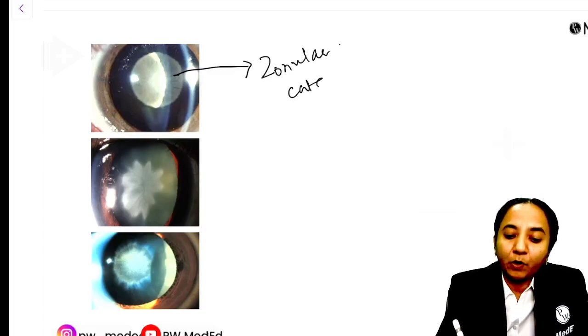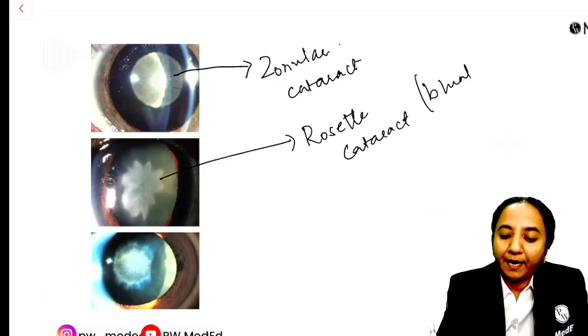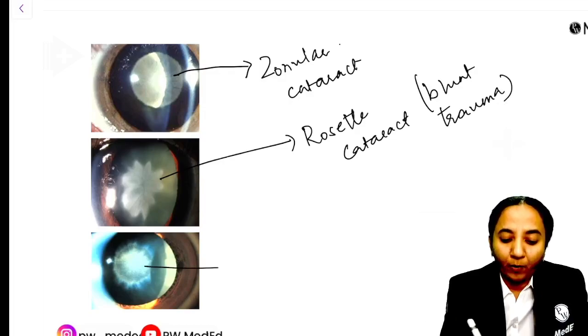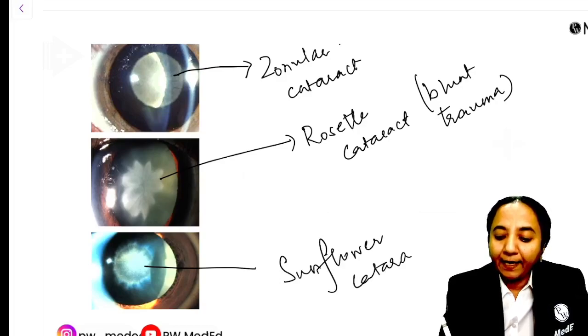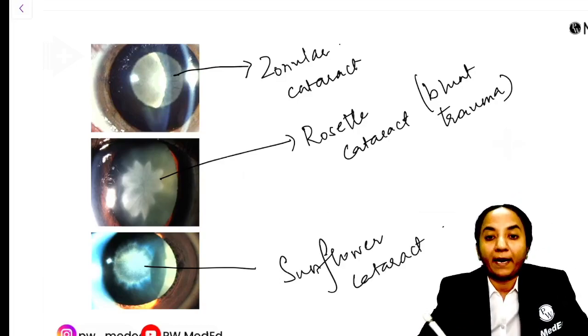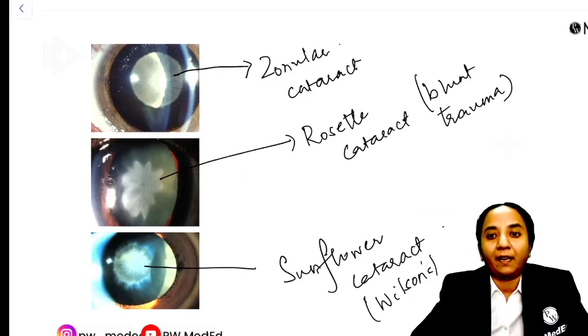So see, this is a zonular cataract. This all of you will know, this is a rosette cataract. This is the rosette cataract which is associated with blunt trauma. And this is the sunflower cataract which you get to see in Wilson's disease. So these are characteristic images, and it is better if we know how to identify these characteristic images, because that also then helps us in the process of eliminating options in the exam.